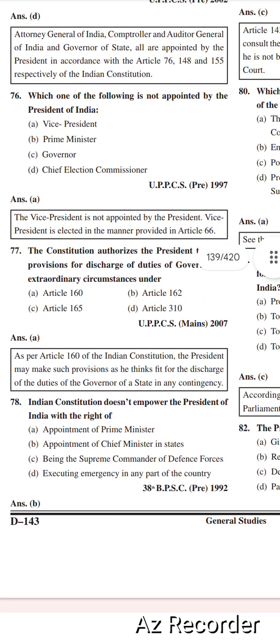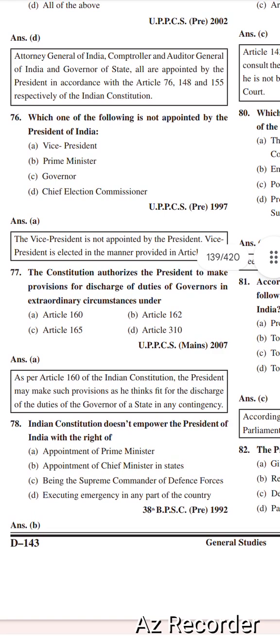As per Article 160 of the Indian Constitution, the President may make such provisions as he thinks fit for the discharge of the duties of the governor of a state in any contingency.